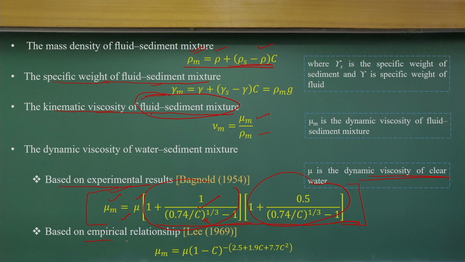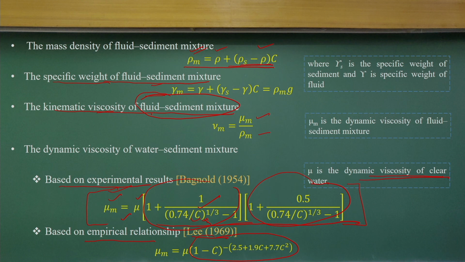Or there is an empirical relationship given by Lee 1969 in terms of a power function. So these are all empirical equations to find the kinematic viscosity of fluid sediment mixtures, because when a river is flowing, it's not only water that is flowing, it's water and sediment.